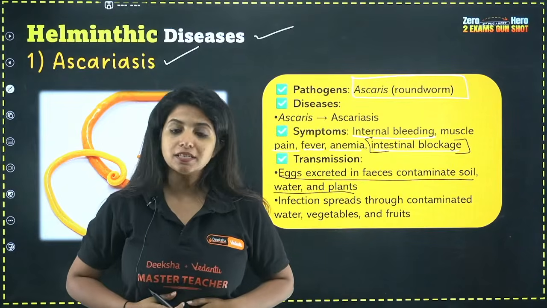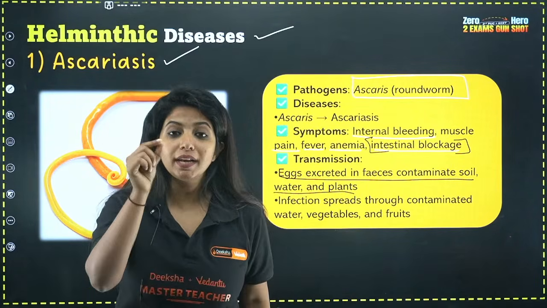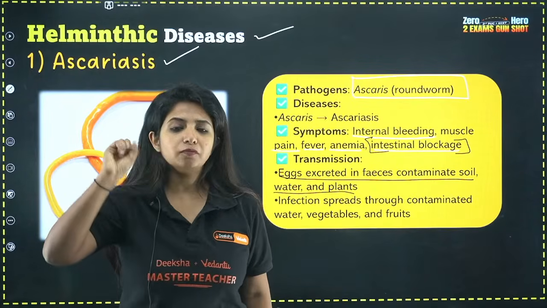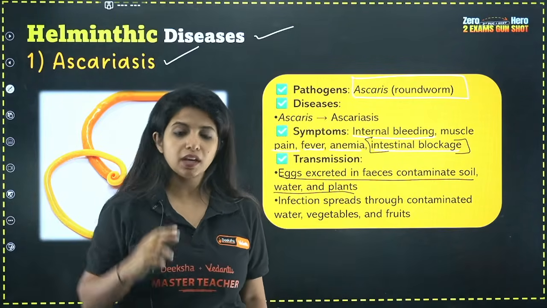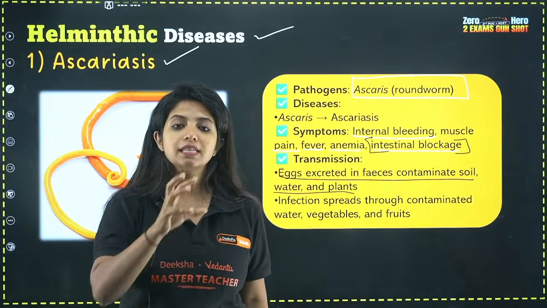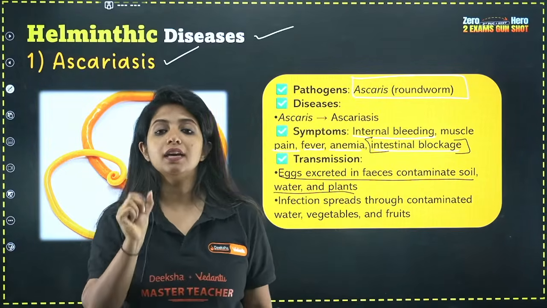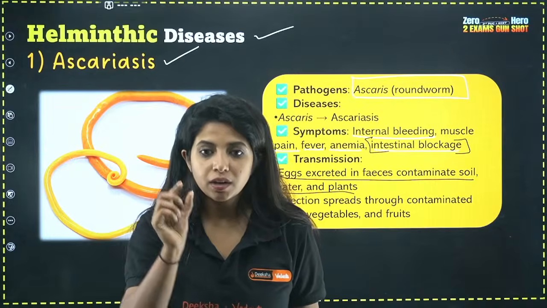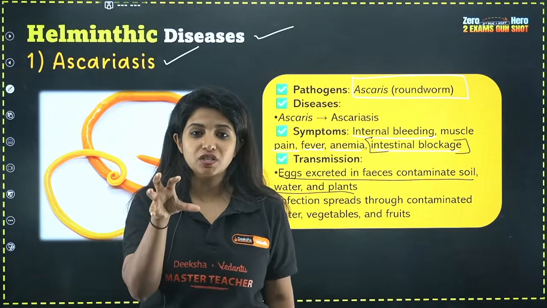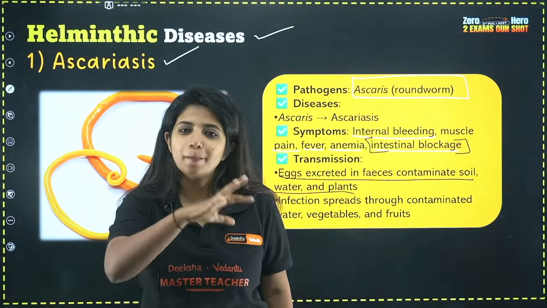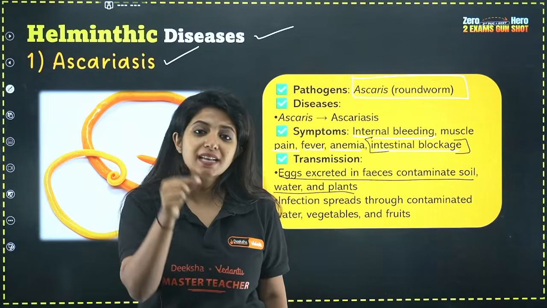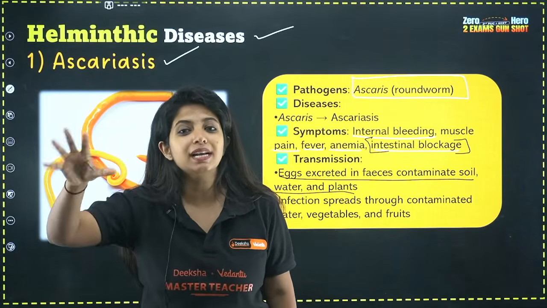Now, in our intestine, it is living, right? In our intestine, it is going to lay the eggs. Now, when we go for feces, that is number 2, in the feces there will be eggs of this particular organism. And suppose this feces is mixed with some water or some plants. Basically, the eggs are now on these plants as well as in the water.